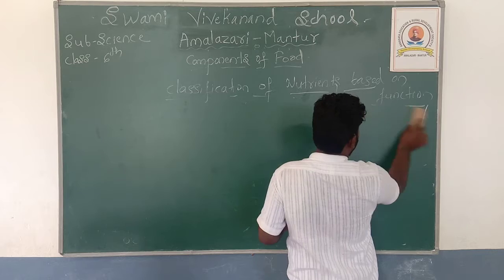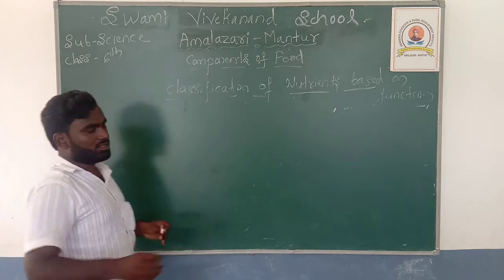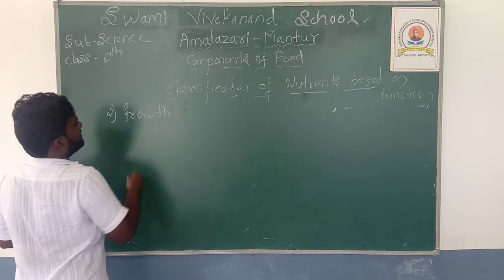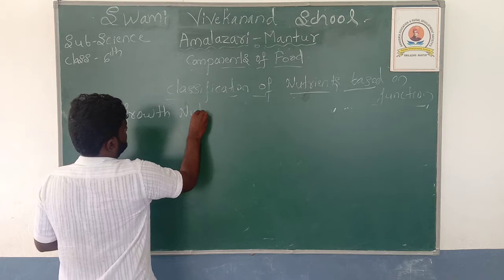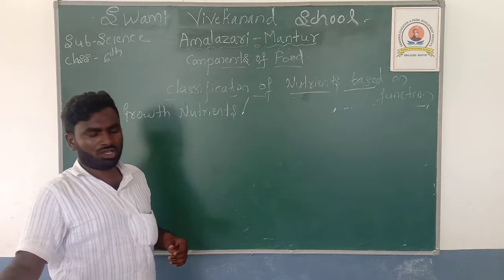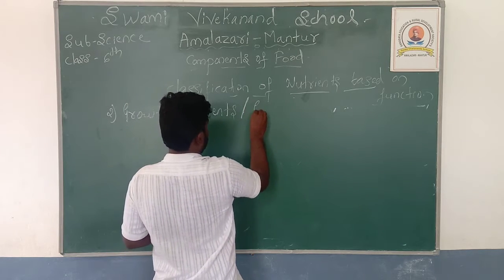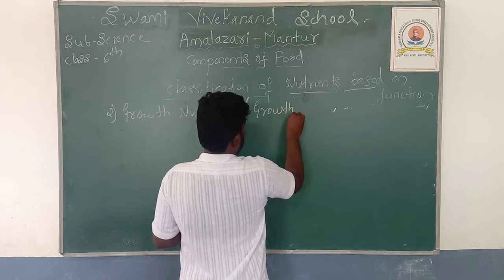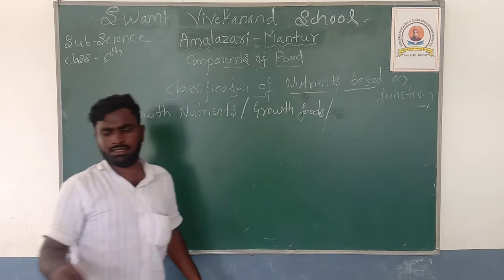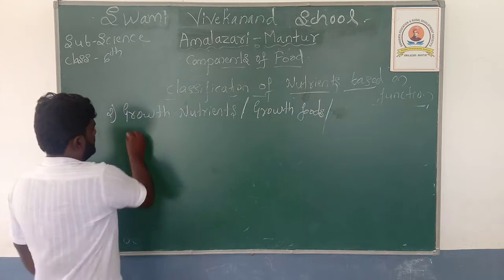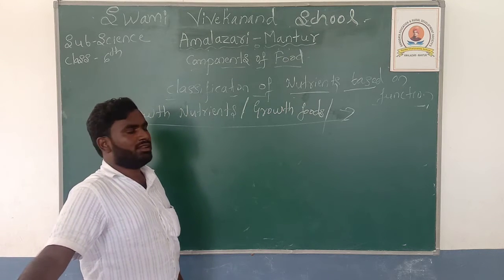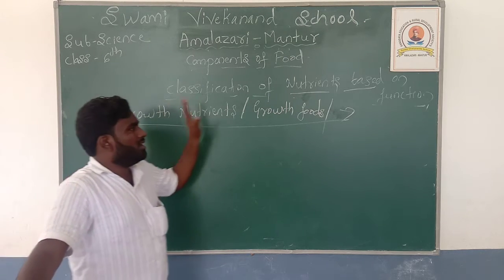In that, the second one is growth nutrients. In the last class I told you the second classification is what? Growth nutrients, or these are also called growth foods, or bodybuilding foods. So the second classification of the nutrients based on their function is growth nutrients, growth foods or bodybuilding foods.